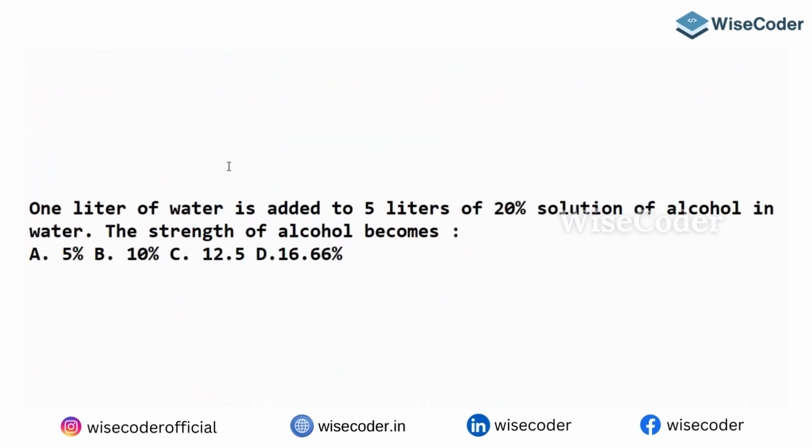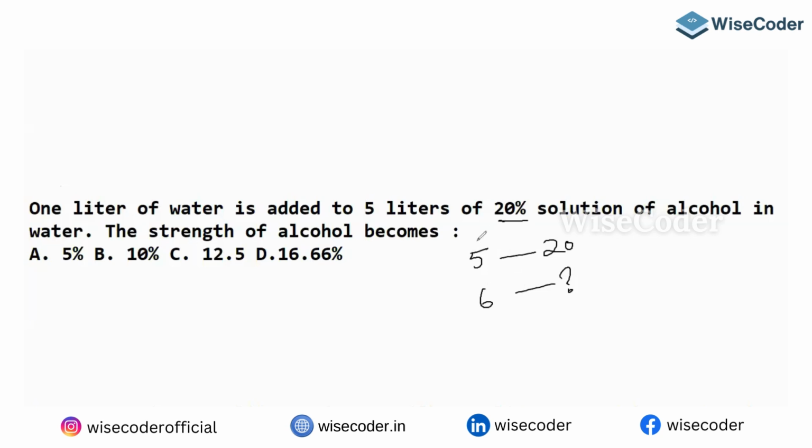1 liter of water is added to 5 liters of 20% solution of alcohol in water. Okay, so what does the strength of the alcohol become? See what that fellow is doing. Yeah, 1 liter of water is being added to 5 liters of 20% alcohol. When 5 liters is there, the alcohol is 20%, no? Yes or no? So he's adding to make 6 liters. Okay, what is the alcohol percentage? That's it.